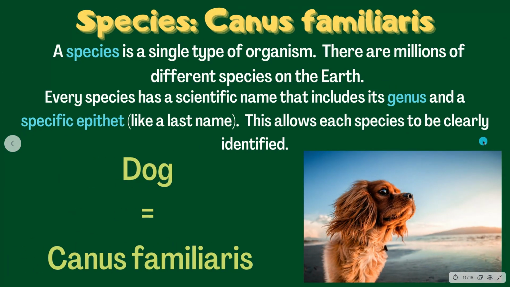And then a species is a single type of organism, and as you know, there are millions of different species on Earth. Every species that exists out there has a scientific name that includes its genus and a specific epithet, which is like a last name. So this allows each organism or species to be clearly identified. A dog's scientific name is Canis familiaris.